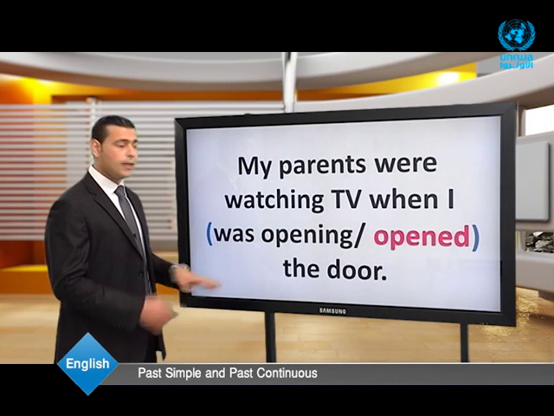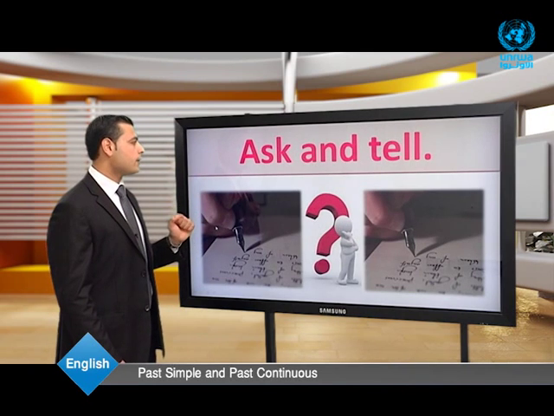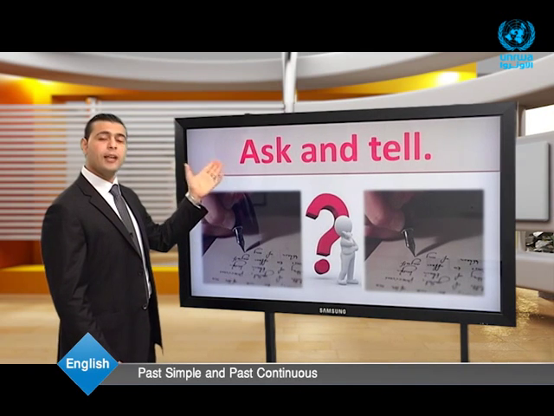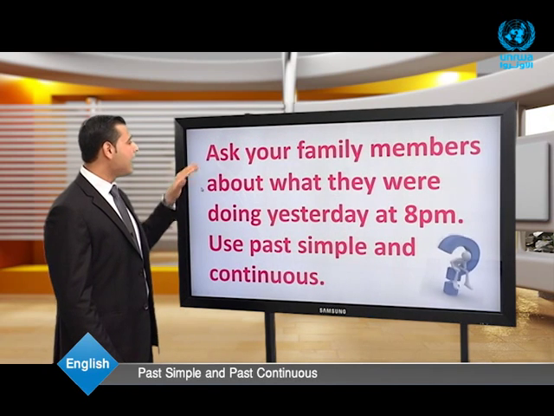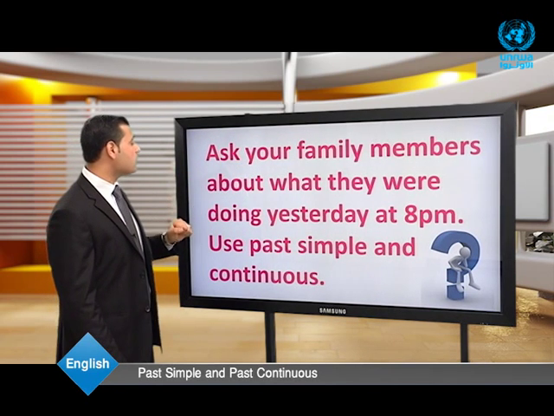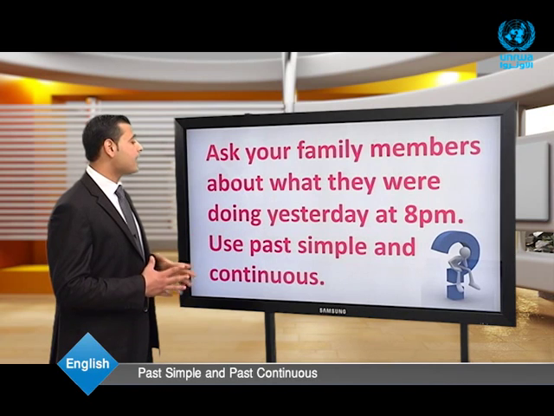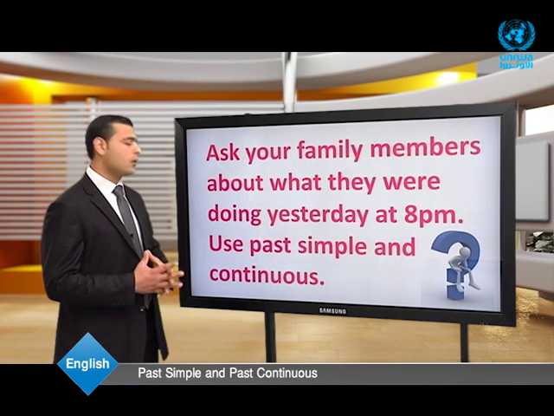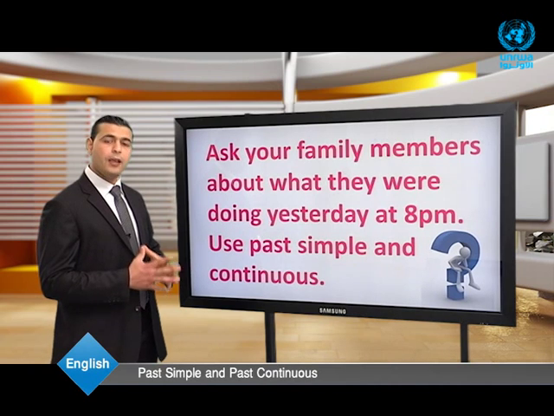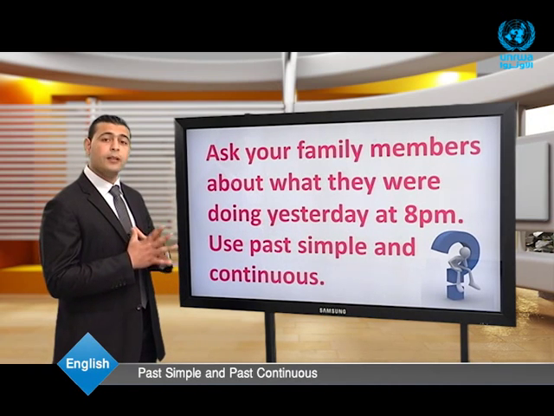Now, dear students, it's time for you to practice. This project is for you to do at home. Ask and tell. Ask your family members about what they were doing yesterday at 8 p.m. Use past simple and past continuous. Again, this is your homework. Try to focus on it.